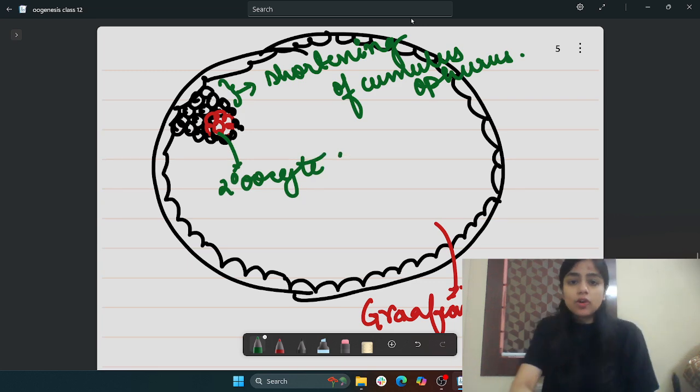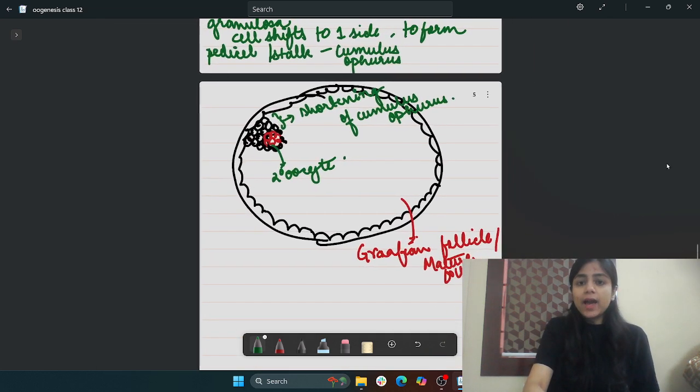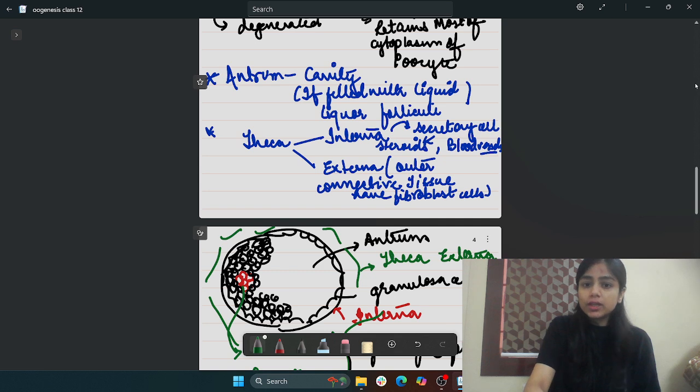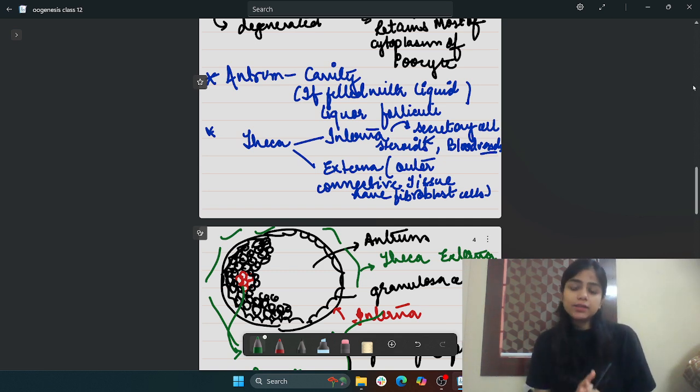So that was the gist of the topic, students, right? We have talked about the primary follicle. We have talked about the tertiary follicle. Definitely these two were growing follicles. Always remember, students, that theca externa and interna are part of the tertiary follicle, and secondary oocyte formation takes place within the tertiary follicle. That means when the primary oocyte converts into the secondary oocyte, that process also takes place within the tertiary follicle.